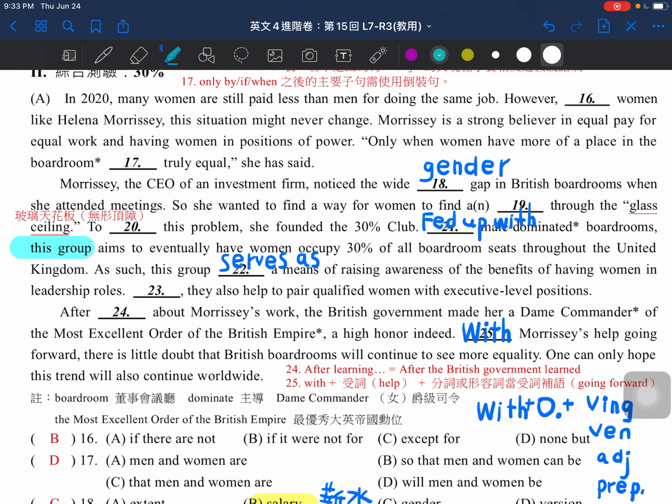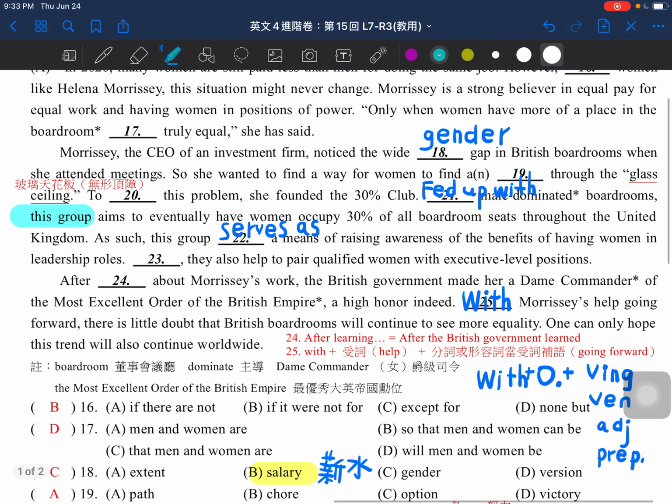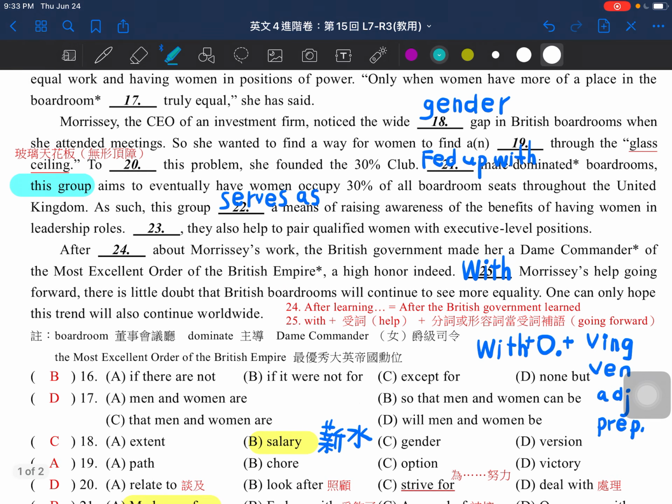Then let's move on to the next one, part 2, close. Firstly, let's take a look at number 18 here. It says, the CEO of an investment firm noticed the wide gap in British boardrooms when she attended meetings. Here, we are talking about the difference between men and women. So we'll choose the word gender gap, which means the difference about gender.